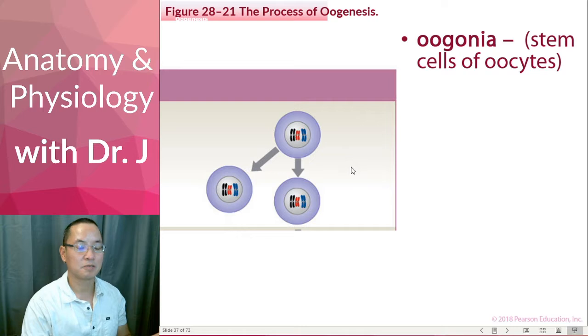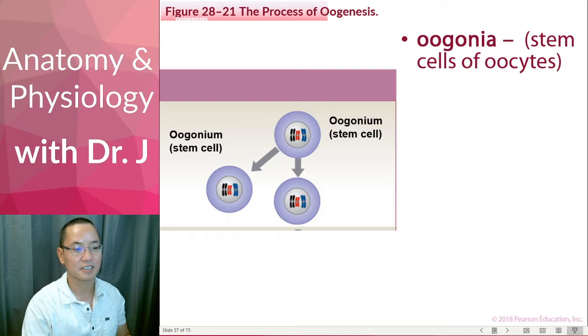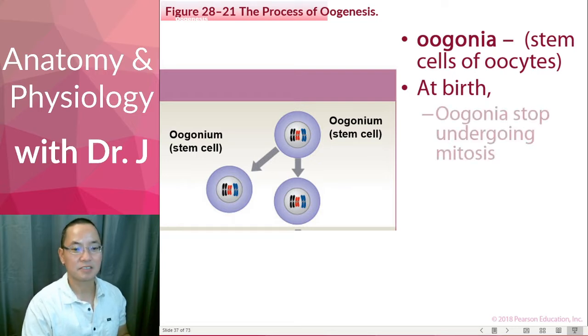Now, what about oogonia? Well, they're stem cells, so they can divide and undergo mitosis to generate more oogonia. So that's what we see here. But the thing about oogonia is that at birth, when a female is born, the oogonia stop undergoing mitosis. And this is one reason why females have a limited amount of eggs. Why? Because if you don't have mitosis to regenerate stem cells, these stem cells can only differentiate, they can't divide, so you can't replenish the stocks of the original oogonium.